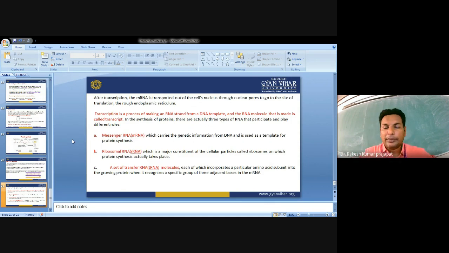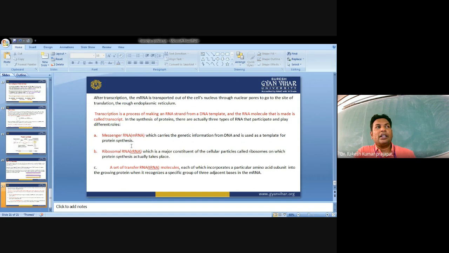There are three different types of RNA polymerase which synthesize RNA from the DNA template: RNA polymerase 1, 2, and 3. RNA polymerase 1 synthesizes ribosomal RNA, while polymerase 2 synthesizes mRNA and the third one synthesizes tRNA. The m in mRNA is for messenger RNA, meaning the genetic information present in the DNA gets encoded into the mRNA through the process of transcription. Now this mRNA acts as a template for protein synthesis.